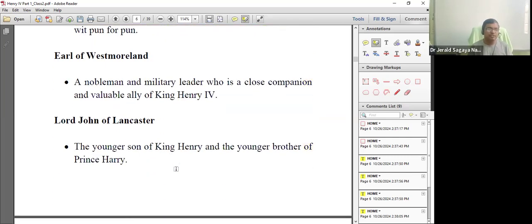And then you have a few characters, that is Earl of Westmore. Who is Earl of Westmore? This character is a valuable ally of King Henry IV. He is a nobleman and a military leader. He is a very close companion to King Henry IV. So he is a positive character, not an opponent character, a positive character.